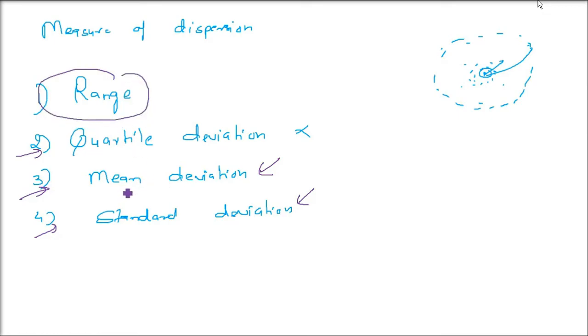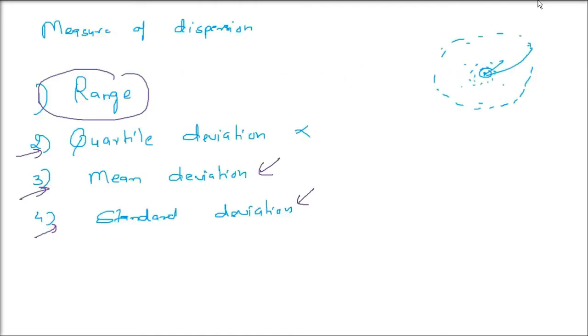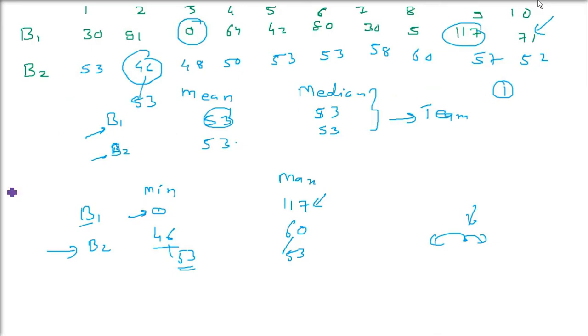Range is good for some data. I'm not saying it is so for every data. Central tendency is good for some of the data. It depends totally on which data you are using. So range is basically a distance. The range is the difference between the two extreme observations of the distribution. If I write the formula, the range of a distribution is the maximum value minus the minimum value.